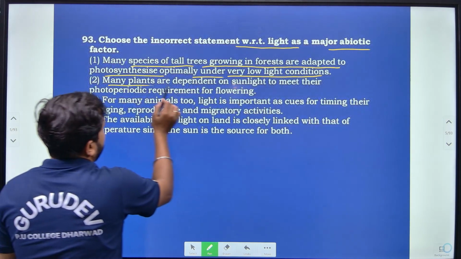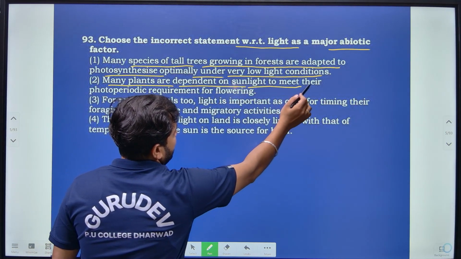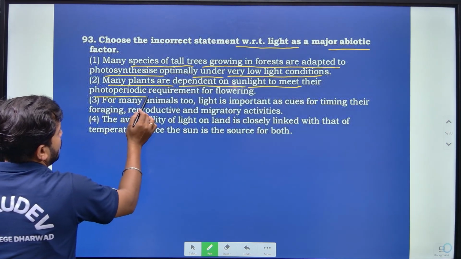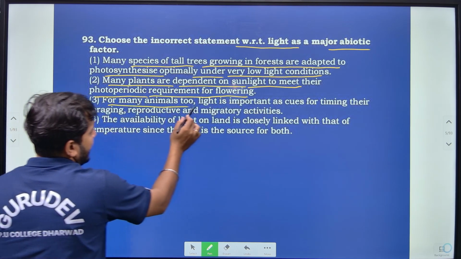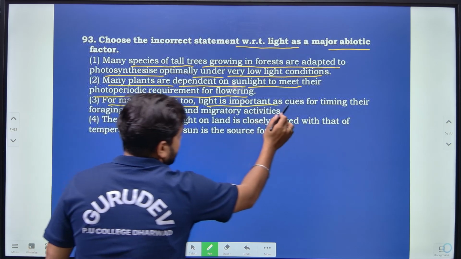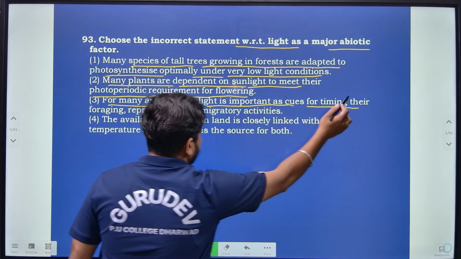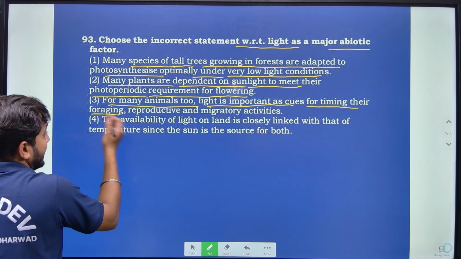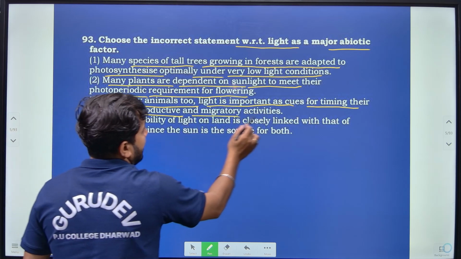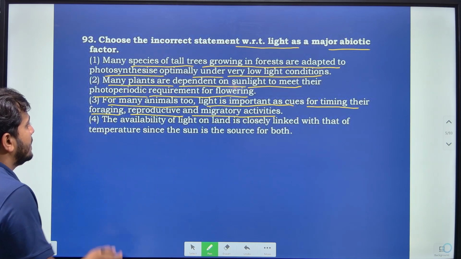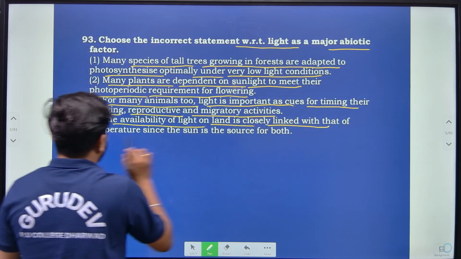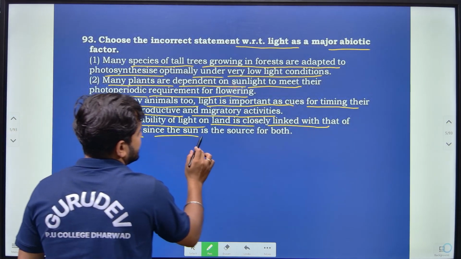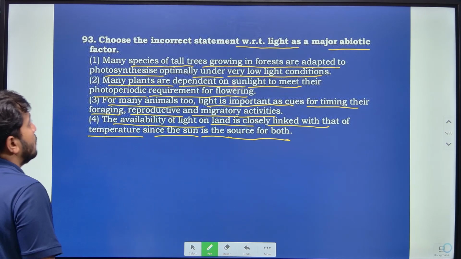Then many plants depend on the sunlight to meet their photoperiodic requirement for flowering. For many animals too, light is important, used for timing their foraging, reproductive and migratory activities, right? And the availability of light on land is closely linked with that of temperature, since the sun is the source of both here, right?